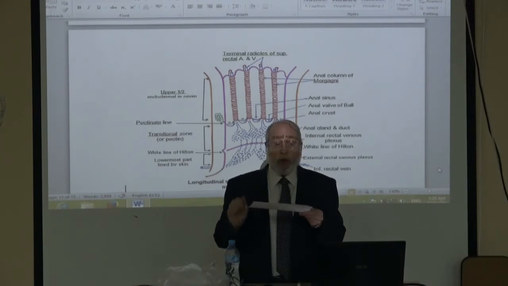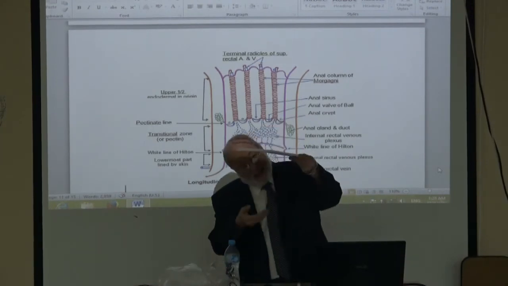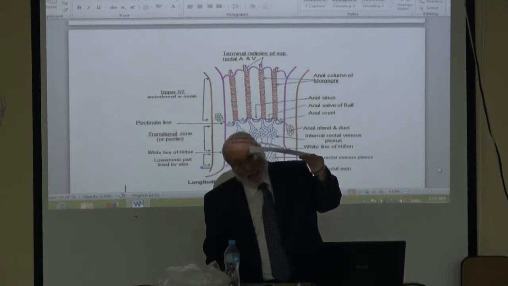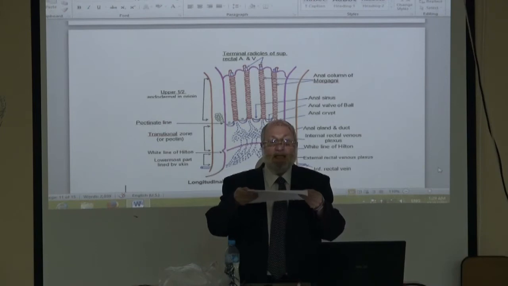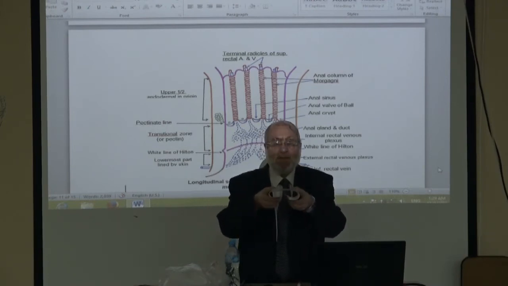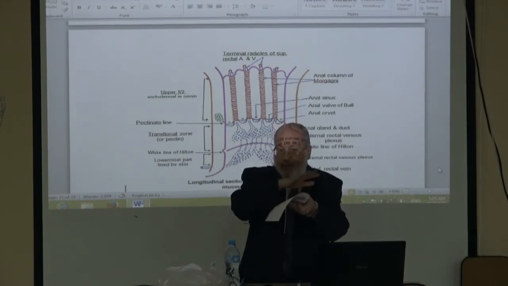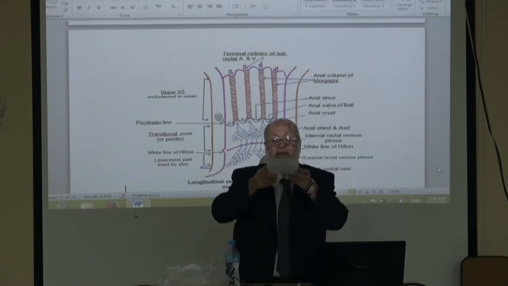The layer above is called ectoderm. The layer below is called endoderm. Then the embryonic disc undergoes folding. Where is the ectoderm? Outside. And the endoderm? Inside.